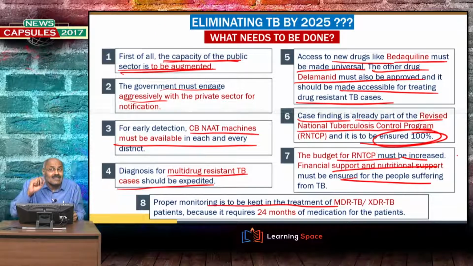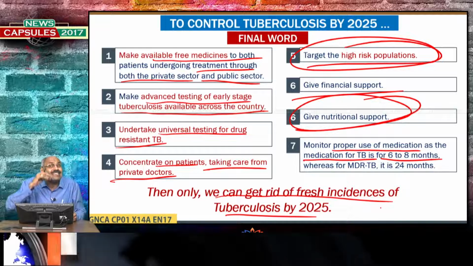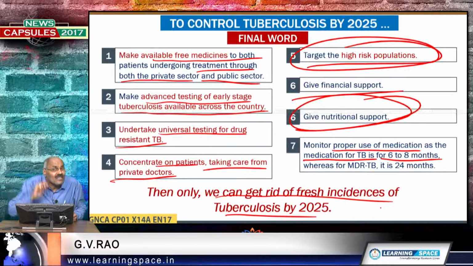Most important is that the drugs bedaquiline and delamanid must be made available to treat drug resistant TB cases. This is the need of the hour. Then only we can get rid of fresh incidences of tuberculosis by 2025. Government's idea is absolutely correct, but all these things we have discussed must be implemented to get rid of fresh incidences of TB by 2025.